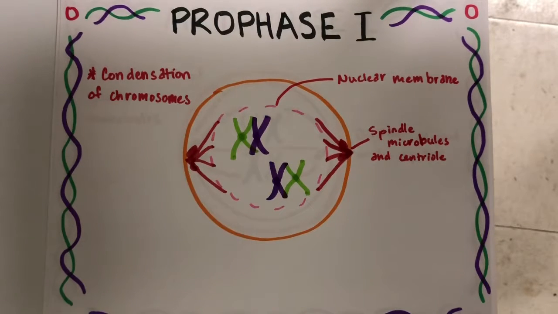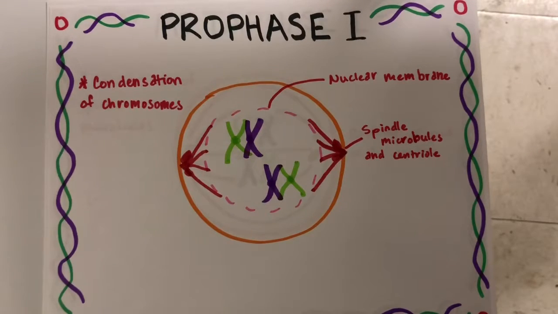Synapsis is the pairing of two homologous chromosomes that occurs during meiosis. It allows matching up of homologous pairs prior to their segregation and possible chromosomal crossover between them. It takes place during prophase 1.